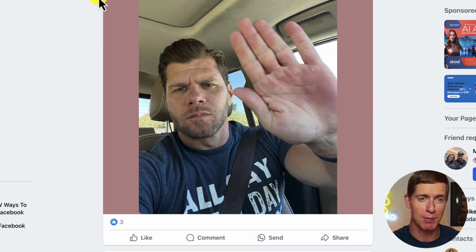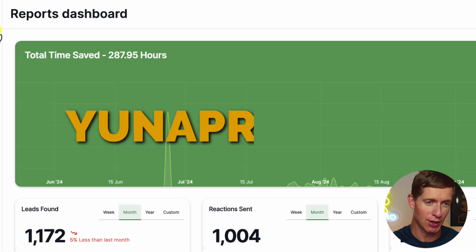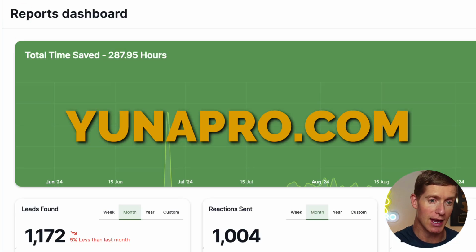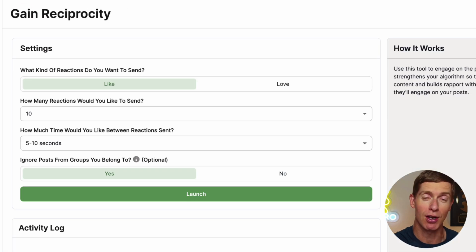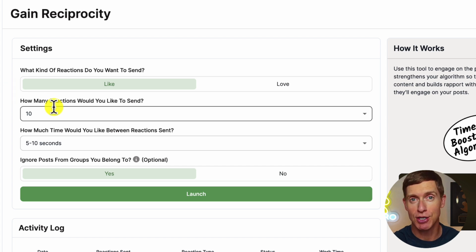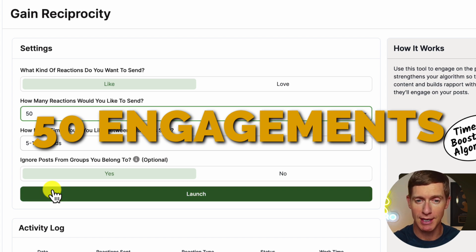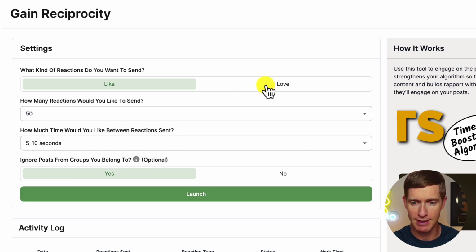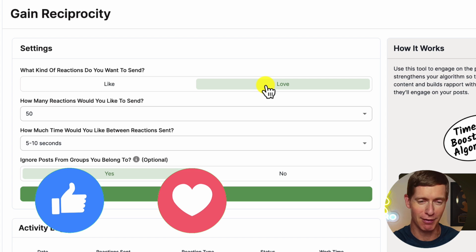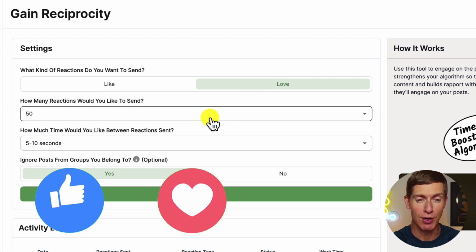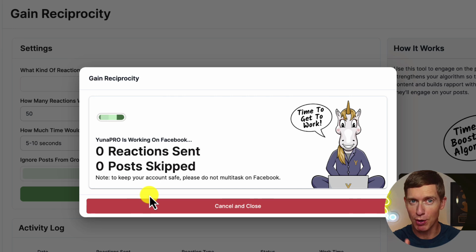I like to automate this process, so I am going to use a tool here. It's called Unipro, and I can go over to the algorithm booster. I'm going to go to, it's called Gain Reciprocity. The target that I like to use before I post is I want to do at least 50 engagements on posts inside my feed. And I like to give these loves. You can give them likes, you can give them loves, you can comment on the post, whatever you want to do. In this case, I'm going to give them loves. And so I'm going to go and launch this. And Unipro is going to go out, it's going to start engaging inside my feed.